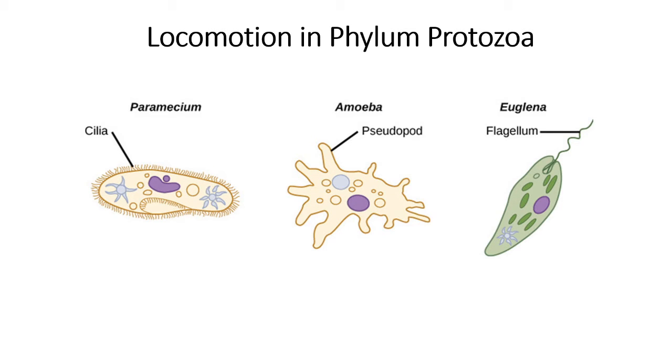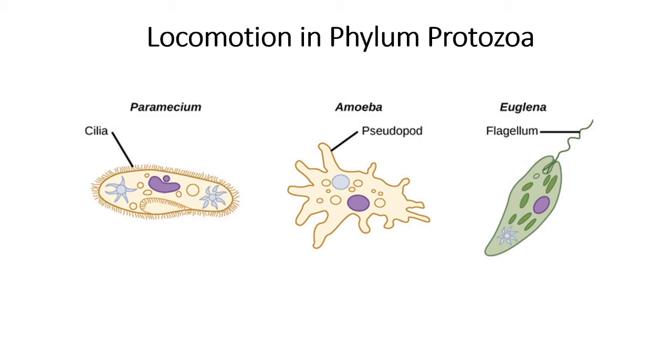So this slide shows three different types of protozoan animal. Paramecium, it is a ciliate animal. Amoeba, rhizopod animal, while flagellate Euglena is there. In case of paramecium, the outer covering, that is pellicle, covers numerous hair-like structures called cilia. So cilia is a specific locomotory organ which we observe in ciliates like paramecium.